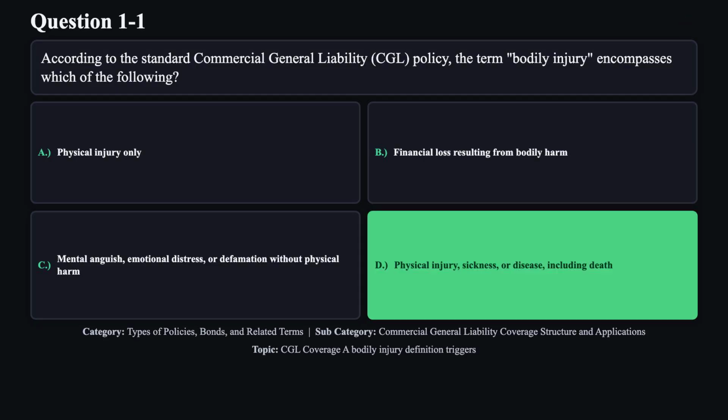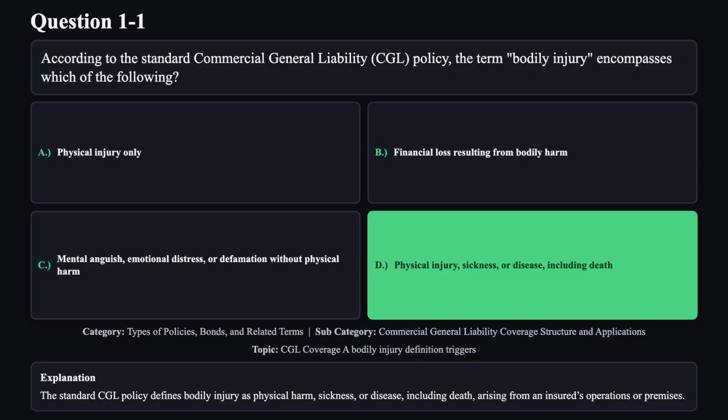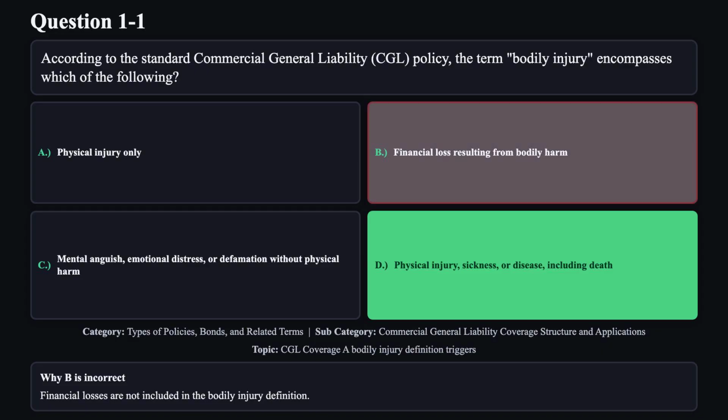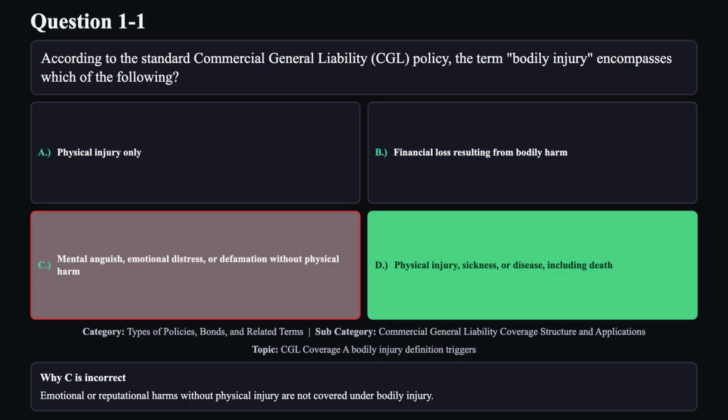The correct answer is D. The standard CGL policy defines bodily injury as physical harm, sickness, or disease, including death, arising from an insured's operations or premises. Reason A is not correct. This choice omits sickness, disease, and death, which are part of the definition. Reason B is not correct. Financial losses are not included in the bodily injury definition. Reason C is not correct. Emotional or reputational harms without physical injury are not covered under bodily injury.